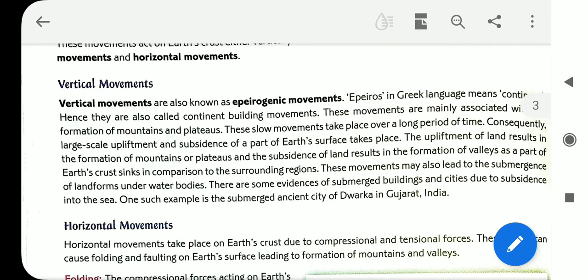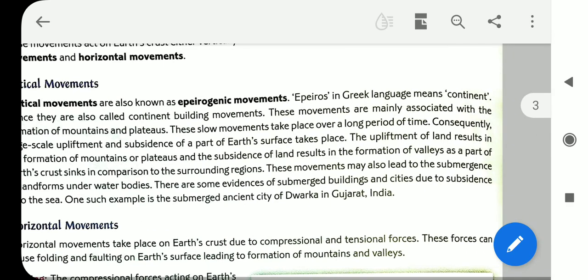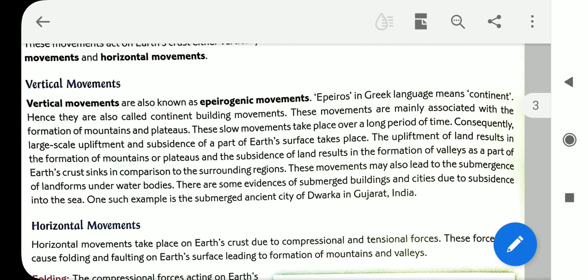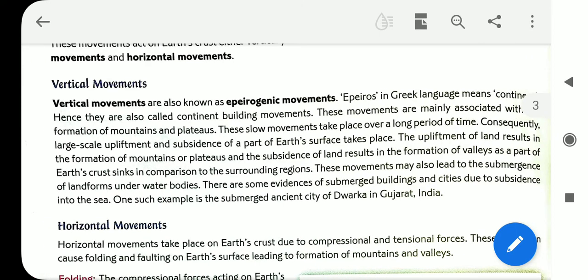Then what are vertical movements? Vertical movements are also known as epeirogenic movements. Epeiros, in the Greek language, means continent. Hence they are also called continent building movements. The vertical movements build the continents, and another name for this vertical movement is the epeirogenic movement, which is a Greek word meaning continent.